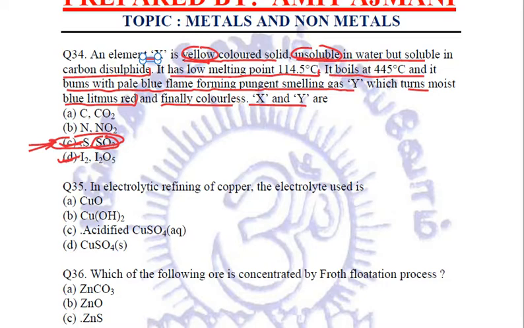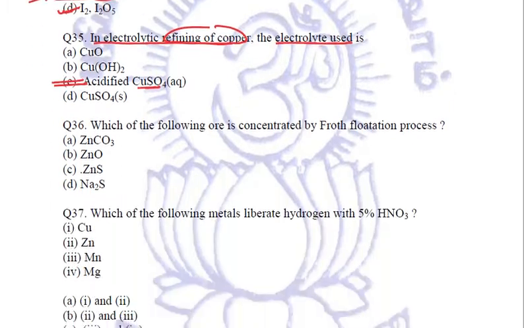Okay. Next question is, in electrolytic refining of copper, the electrolyte used is, now in the refining of copper, we use the electrolyte to be acidified copper sulfate. This is the electrolyte which we use, so we'll mark C to be our answer. Fine. Coming to the next question.